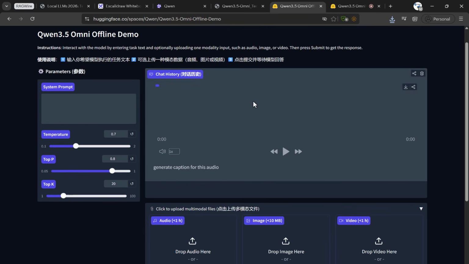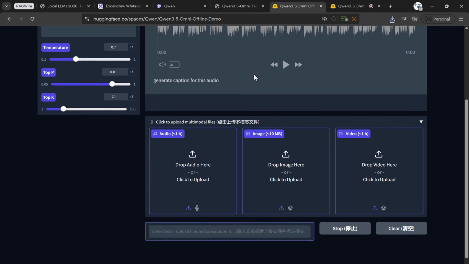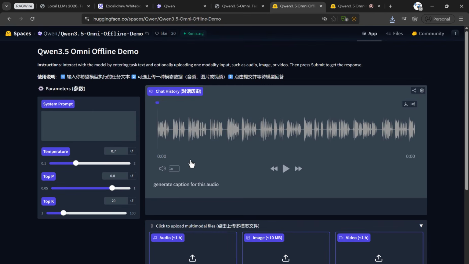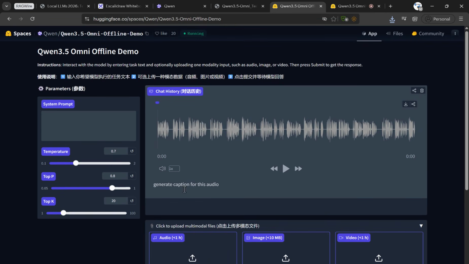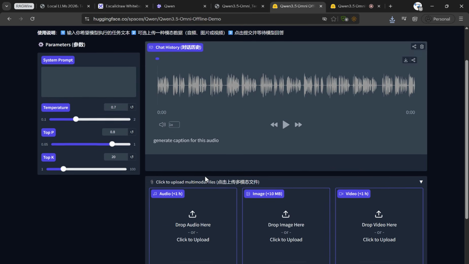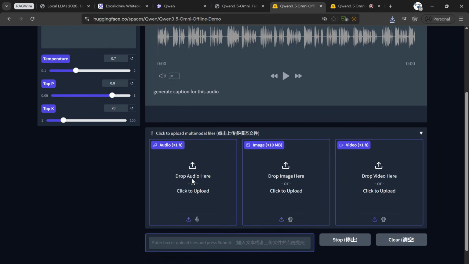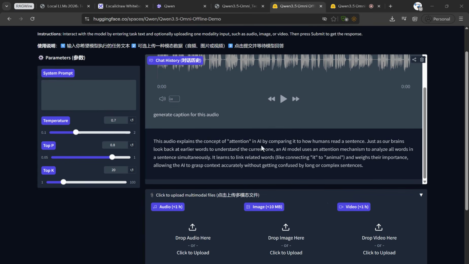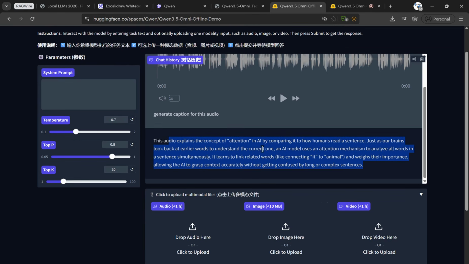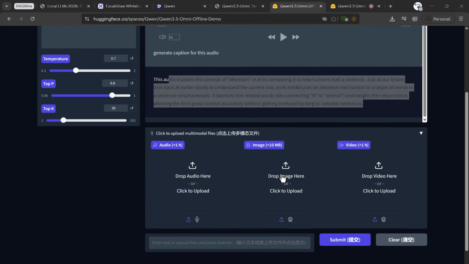So what is going to happen here, it is going to get the caption for this particular audio. It will take a little bit of time. Thereafter, we will be getting the output here. So this is the chat box. This is where we are going to get the output. So as you see here, it has generated the caption for this particular audio. This audio explains the concept of attention in AI by comparing how humans read a sentence and all other stuff.